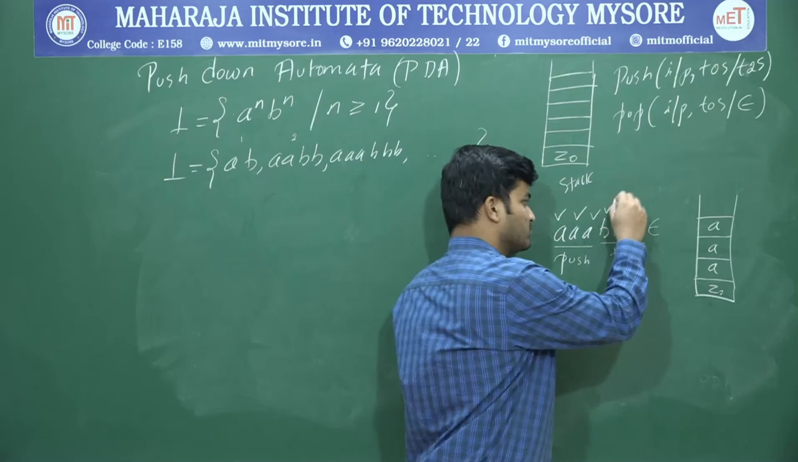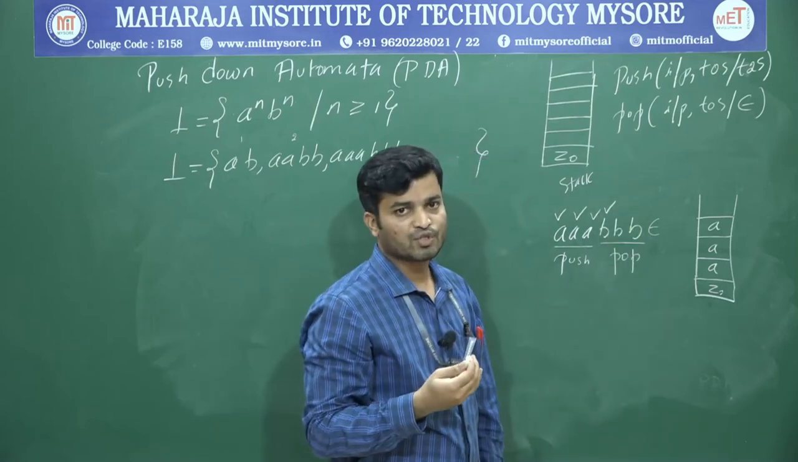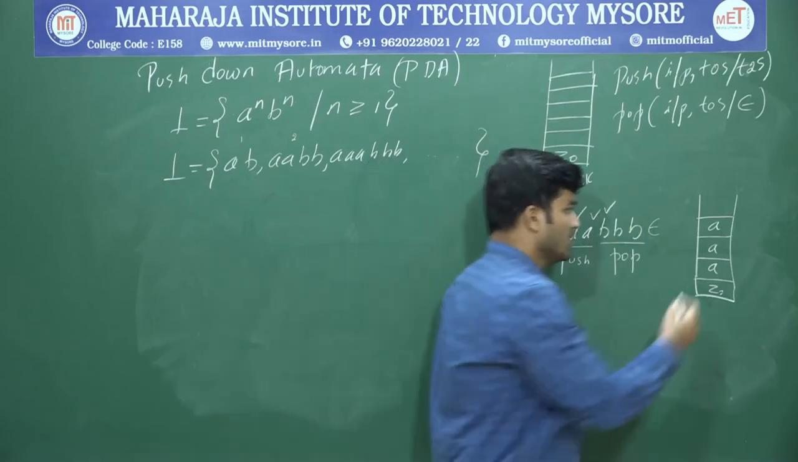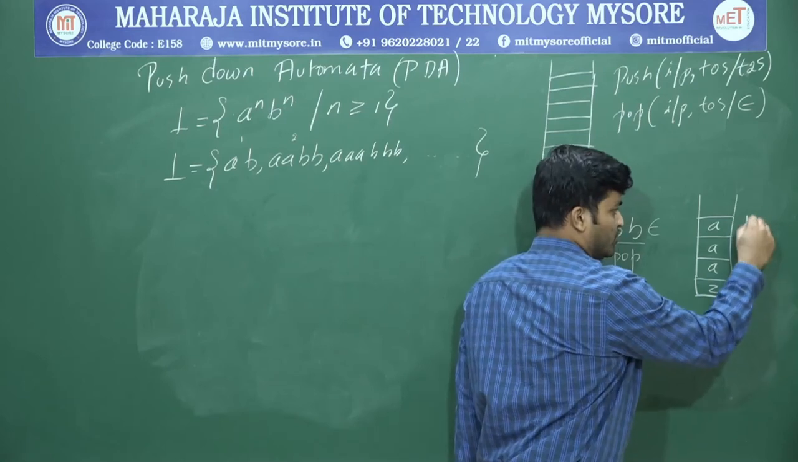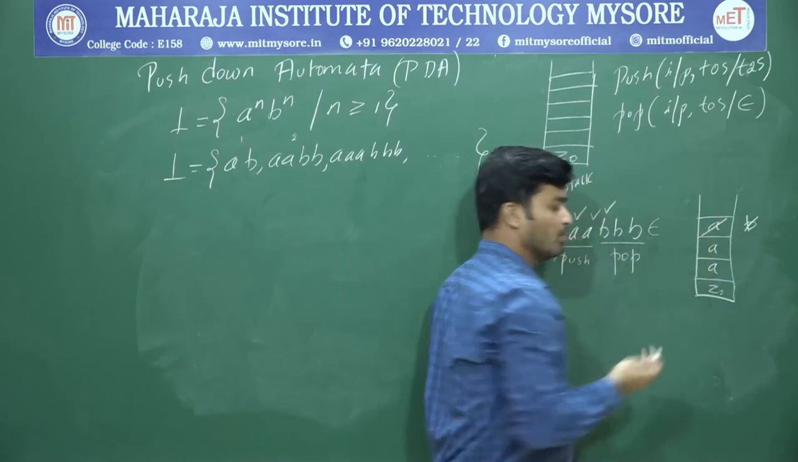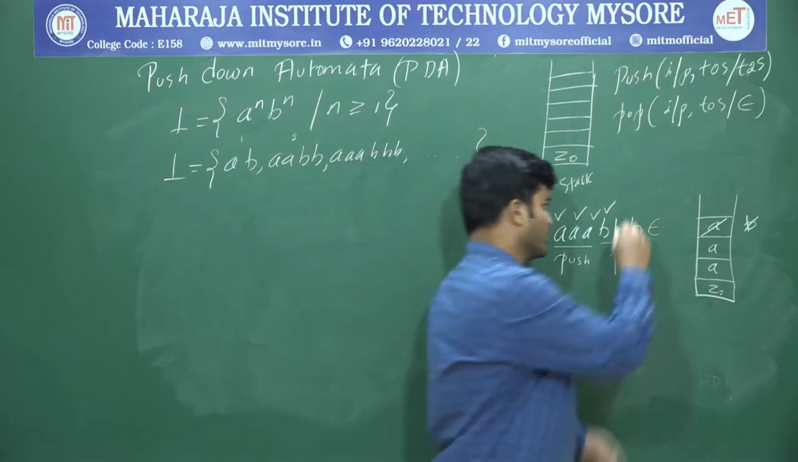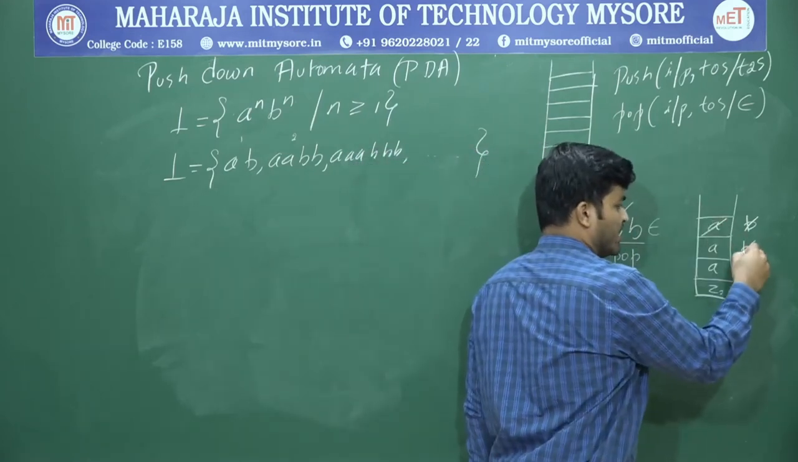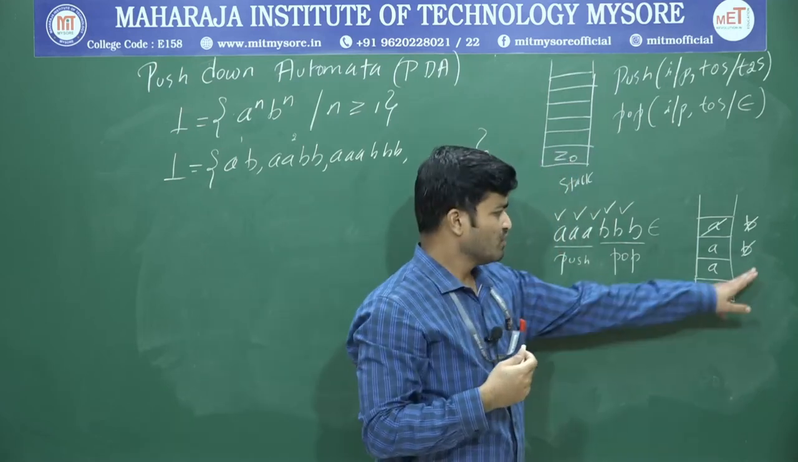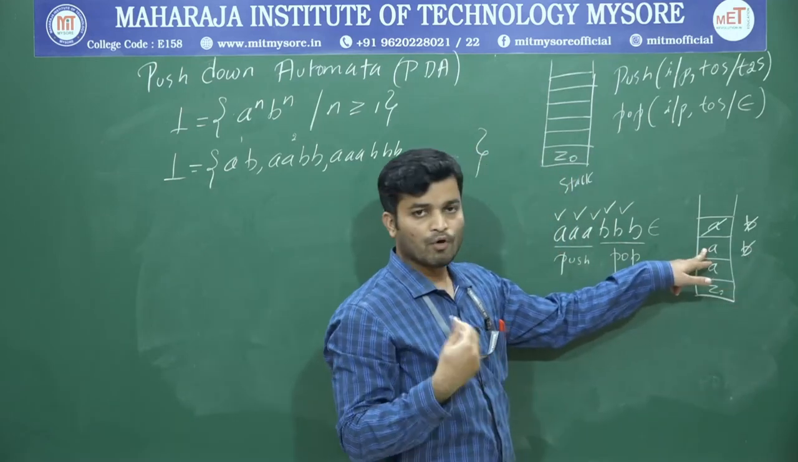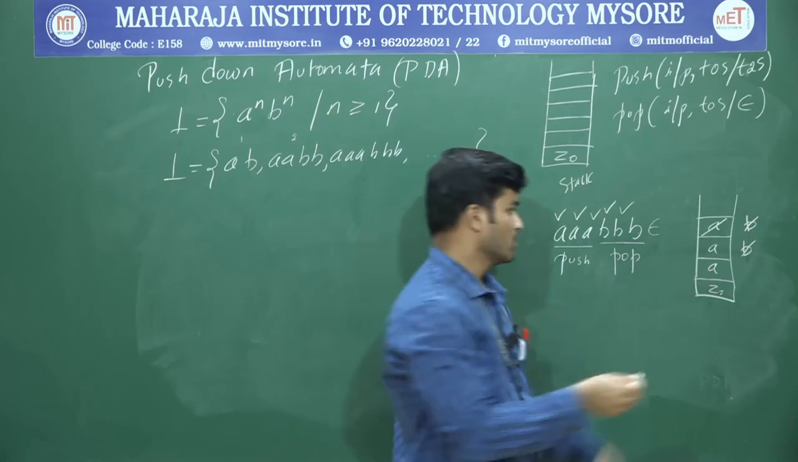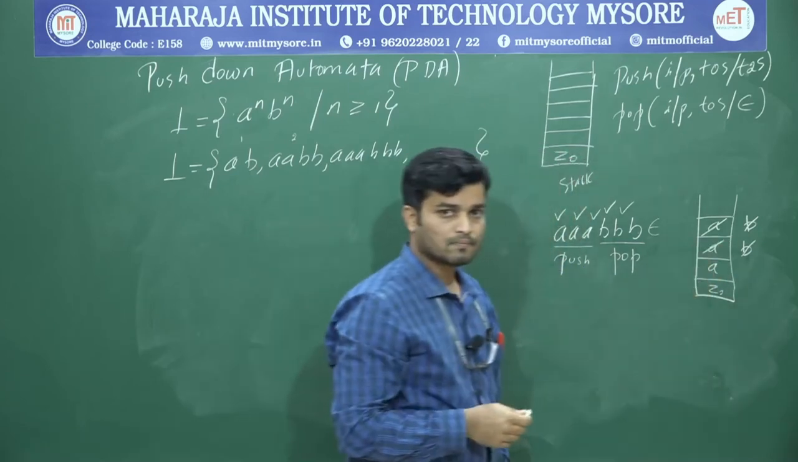Now what is the next input? B. Once you get a B, you are supposed to perform a pop operation. Correct, right? So for this B, I am going to pop out one A from the top of the stack. Again, I have one more B. So once I get a B, I have to perform a pop operation. For this B, I am going to pop one more A that is present at the top of the stack.